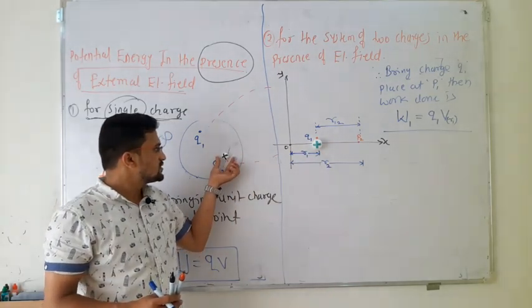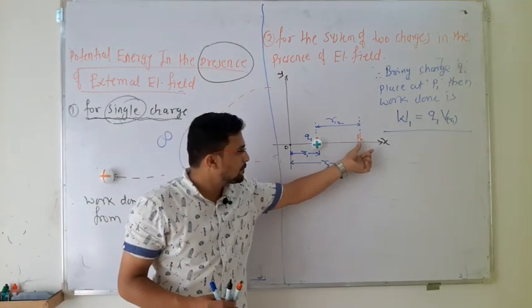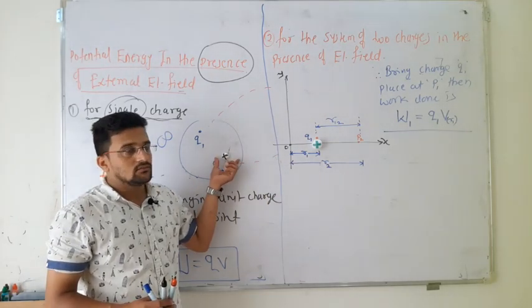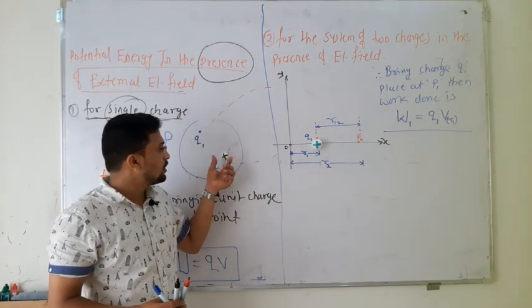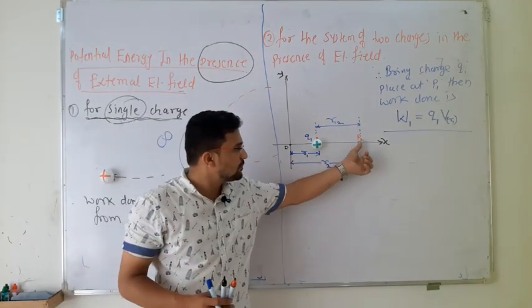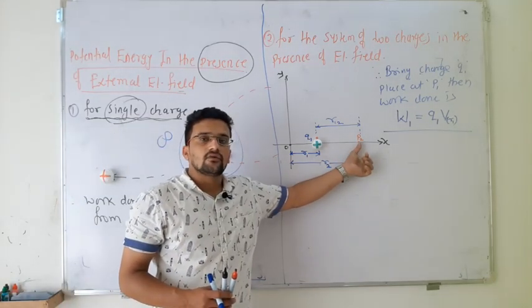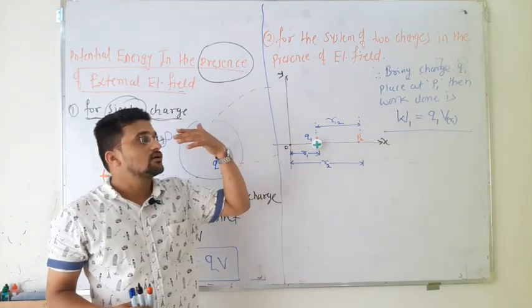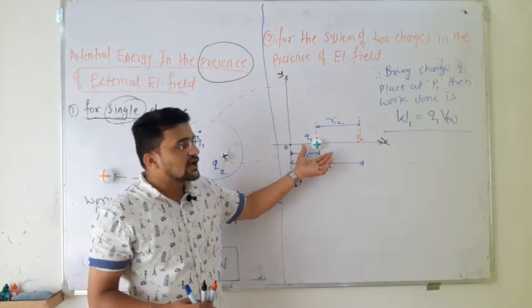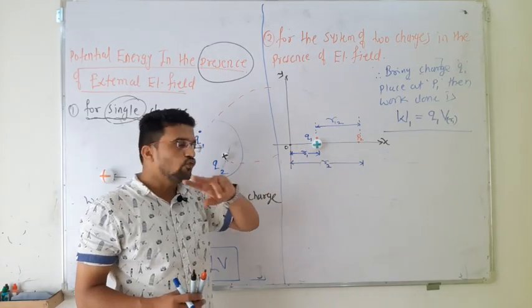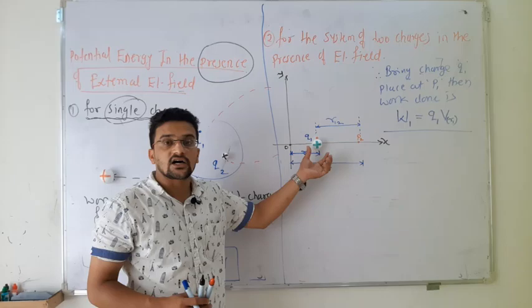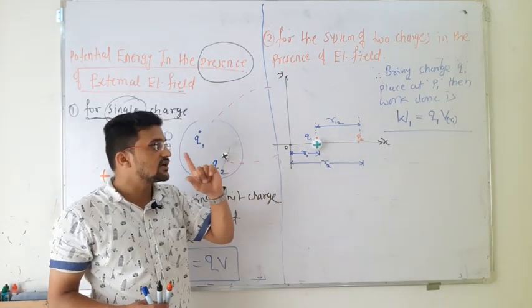So if you bring this charge q2 and place it over here at P2, then the work done... there are two work done. You have to bring this charge and place it over here at P2 against the force of the external electric field and against the force of this charge's electric field, correct? Meaning two forces will act there, one due to the external force and another due to this charge. That means there are two work done.